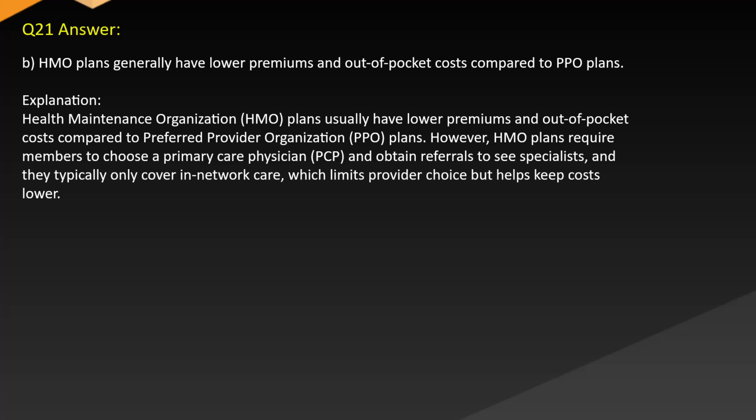Answer: B. HMO plans generally have lower premiums and out-of-pocket costs compared to PPO plans. Explanation: Health maintenance organization (HMO) plans usually have lower premiums and out-of-pocket costs compared to preferred provider organization (PPO) plans. However, HMO plans require members to choose a primary care physician (PCP) and obtain referrals to see specialists, and they typically only cover in-network care, which limits provider choice but helps keep costs lower.